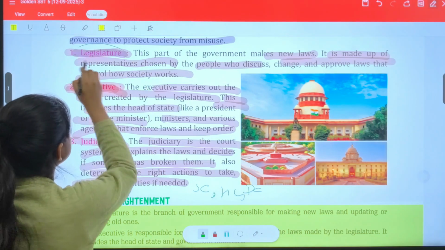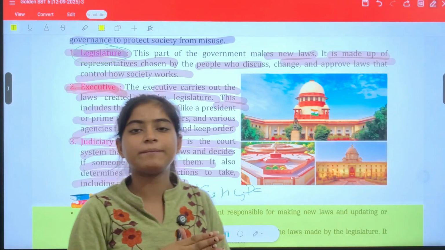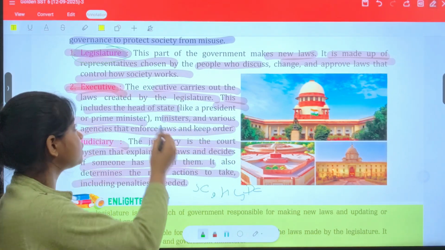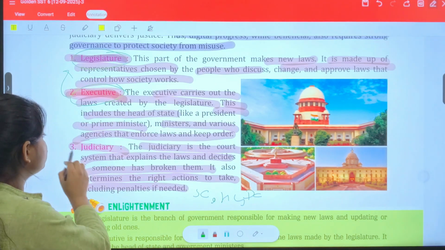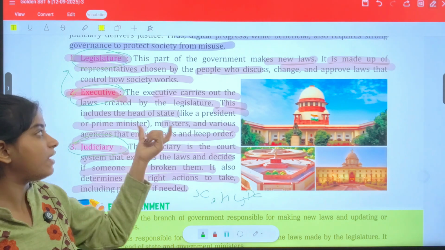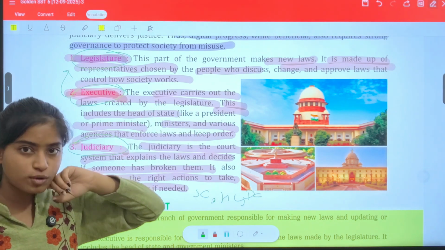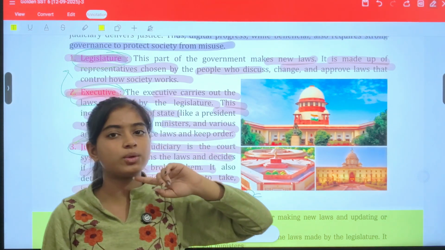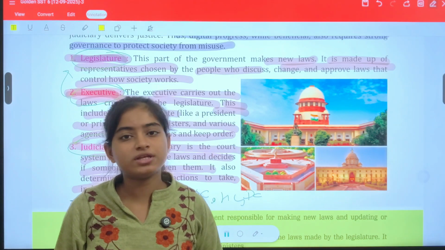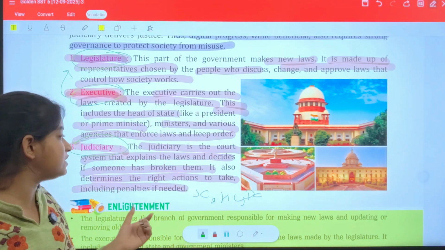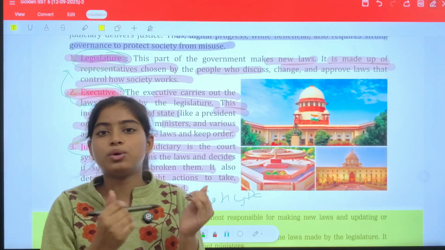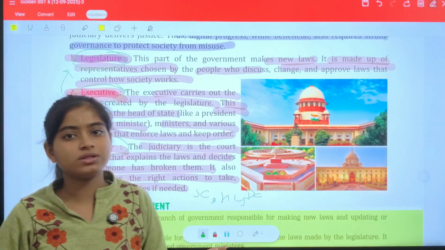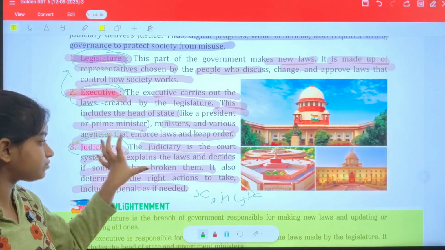So the legislative makes the laws, and the executive executes those laws made by the legislative. Now the judiciary is the one who checks whether anyone is executing or making the laws properly, whether all people are treated equally, and whether any one community is getting undue benefit. So equality is very important. To keep the constitution and all the rules proper, and so that no wrong law is made, all these decisions are overseen by the judiciary.